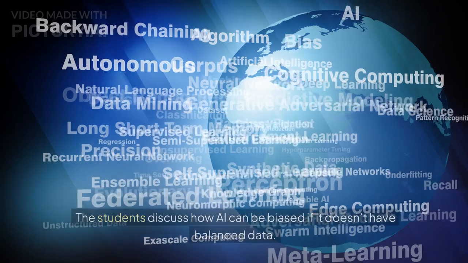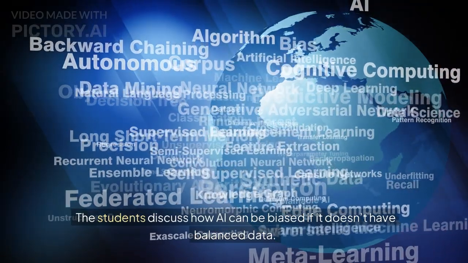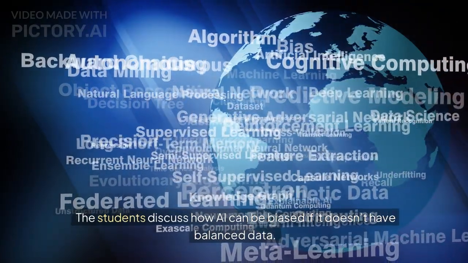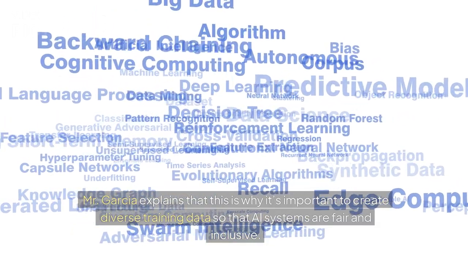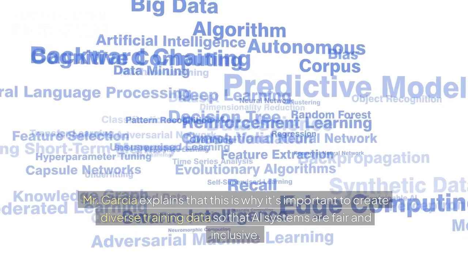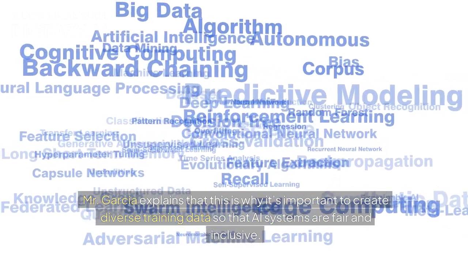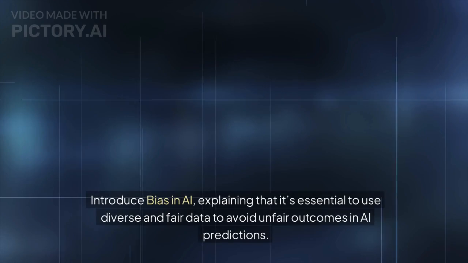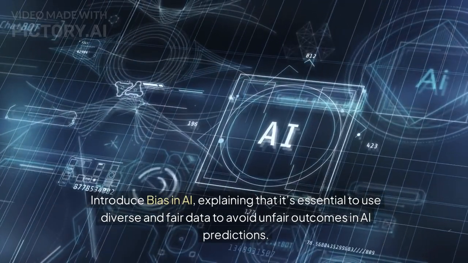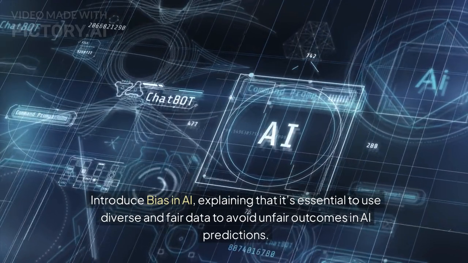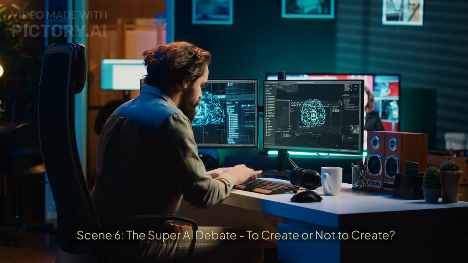Narration: The students discuss how AI can be biased if it doesn't have balanced data. Mr. Garcia explains that this is why it's important to create diverse training data so that AI systems are fair and inclusive. Lesson: Introduce bias in AI, explaining that it's essential to use diverse and fair data to avoid unfair outcomes in AI predictions.